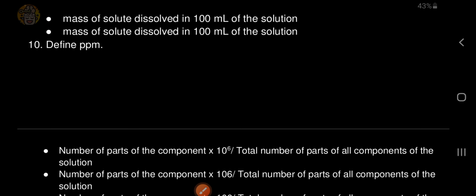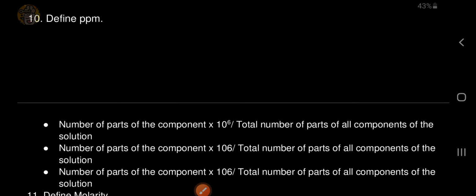Define parts per million. Number of parts of the component into 10 to the power 6 divided by total number of parts of all components of the solution.